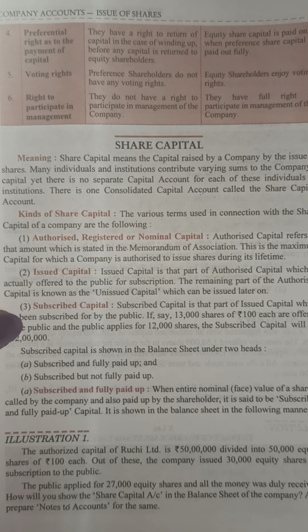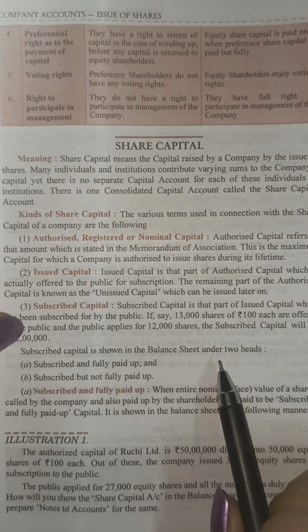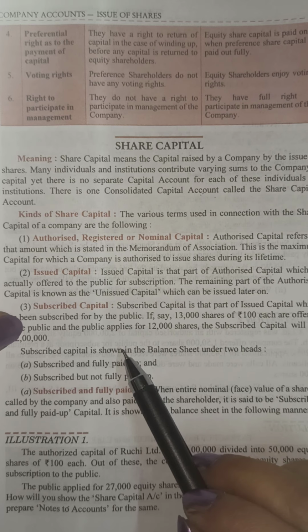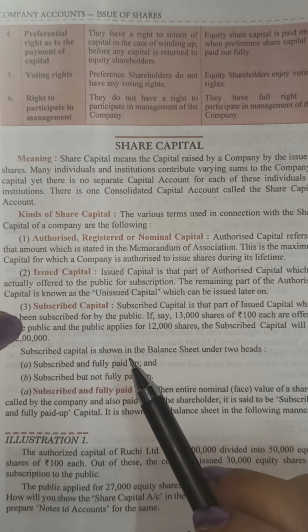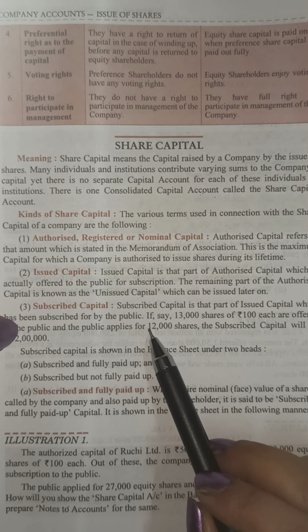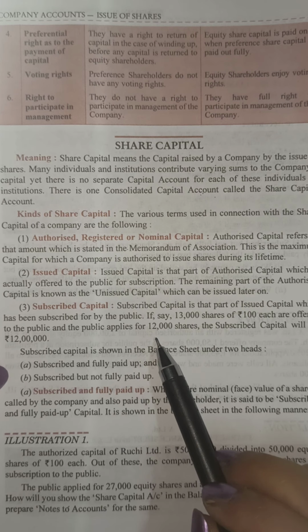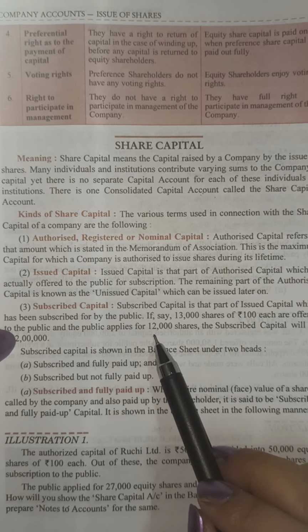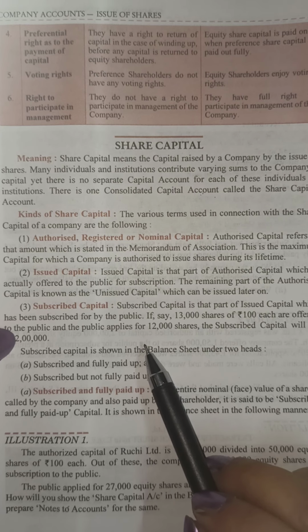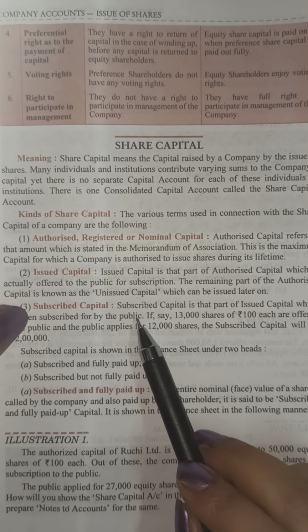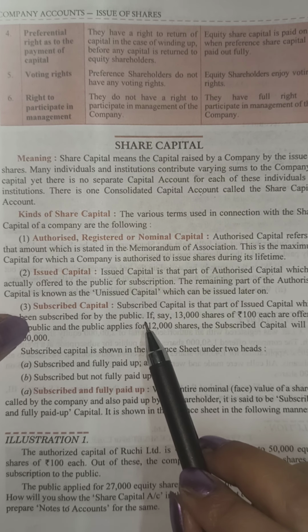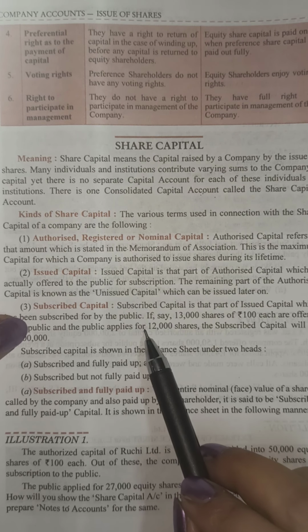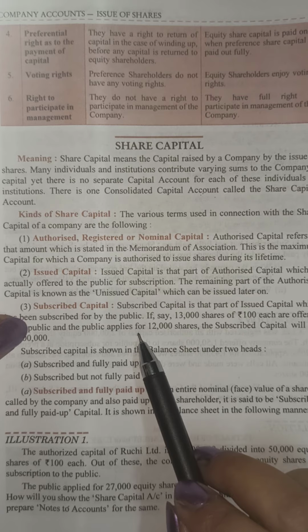But if the number of shares subscribed is less than what is offered, then the company may allot only the number of shares for which the subscription has been received. Right? That is the subscribed capital. Now, one more part of capital is called up capital. Called up capital means that part of subscribed capital, for which people have subscribed, which the company has called up on the shares. That is called the called up capital.